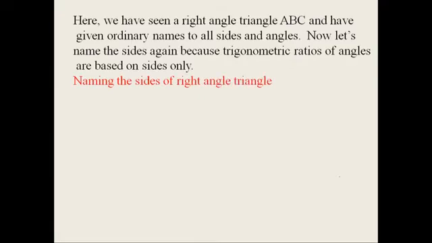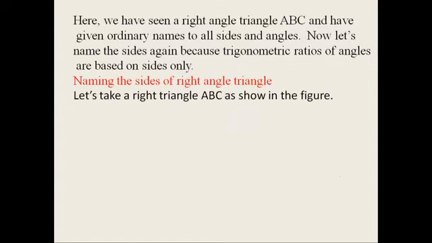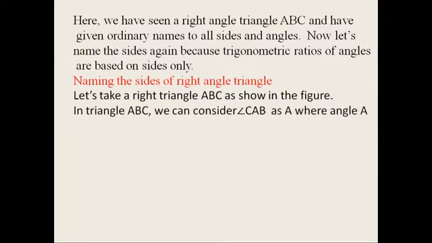Naming the sides of a right angle triangle. Let us take one right angle triangle ABC as shown in the figure. I will take one right angle triangle here.